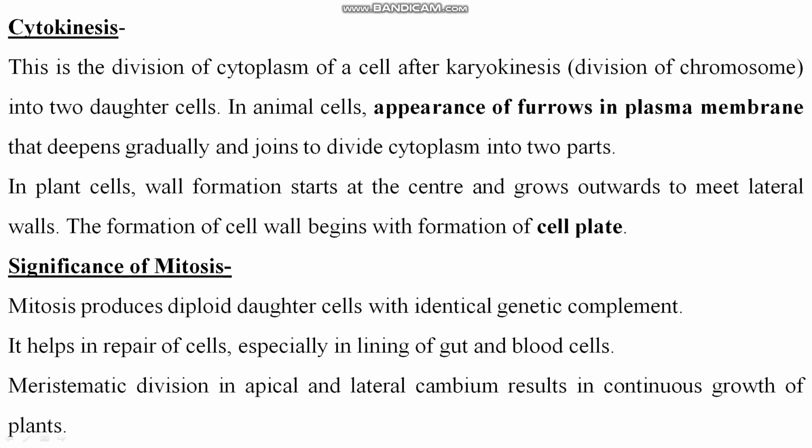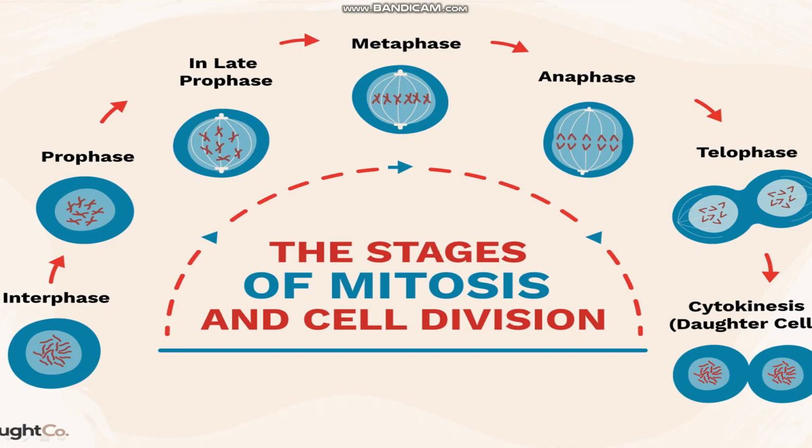Meristematic tissues you have learned about. Lateral cambium, these are tissues of the plant, right? So this is the plant cell. This is the case of plants. यहाँ पे भी with the help of mitosis, this can be formed, right? So these are the stages of mitosis and cell division.